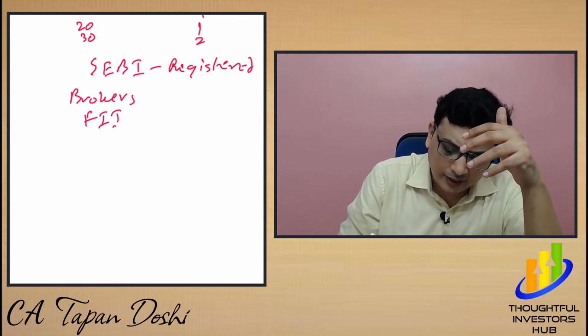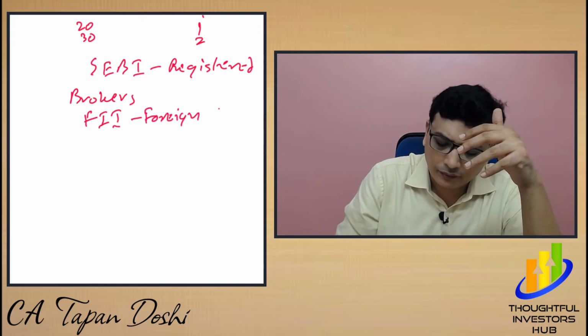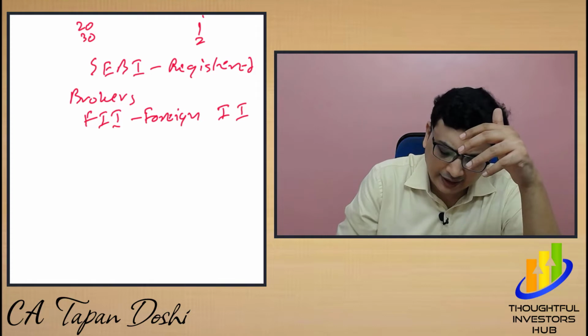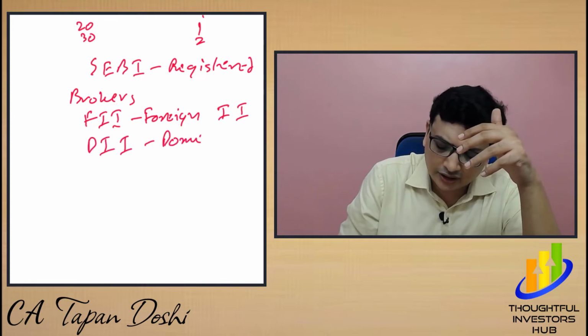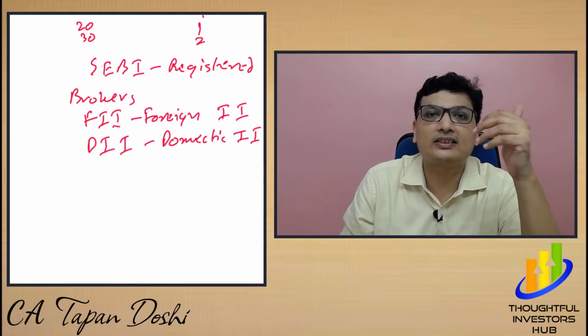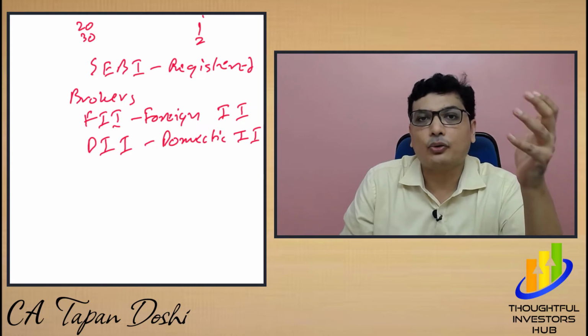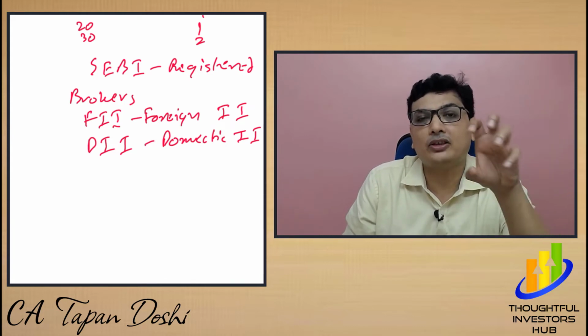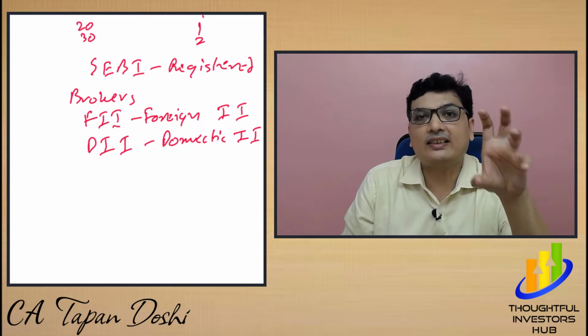Who are FII? Foreign institutional investors, and DII, domestic institutional investors. They are all registered with SEBI, and they have to comply with all the rules and guidelines of SEBI.